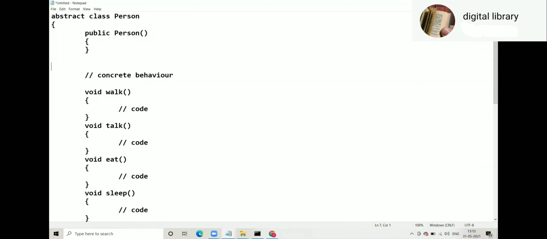The answer is yes. Initially we say, how is it possible? This class cannot be instantiated and this class can have a constructor? Yes, it is possible. So the question arises, when will that constructor be called? We are not going to create an object. So when will that constructor be used? Fill in the blanks. When? Object loaded.